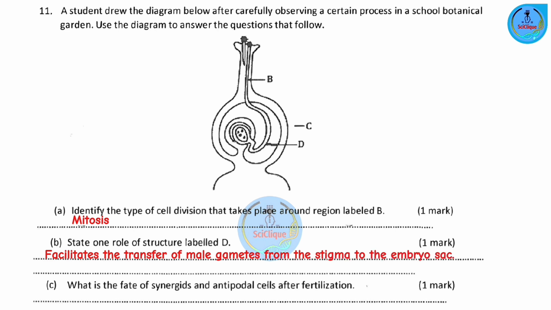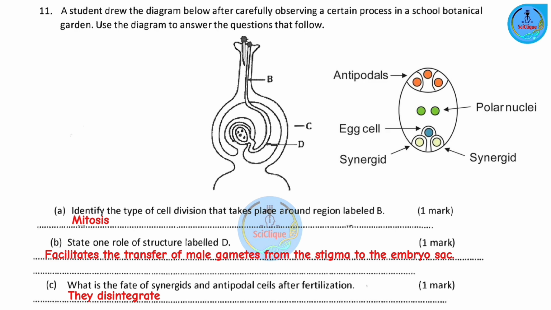Part C. What is the fate of synergids and antipodal cells after fertilization? These two simply disintegrate. They just break down because they have no further purpose after fertilization. Now, when it comes to synergids, these are two. Their role is to guide the pollen tube towards the egg cell so that fertilization can take place. So how do they do so?